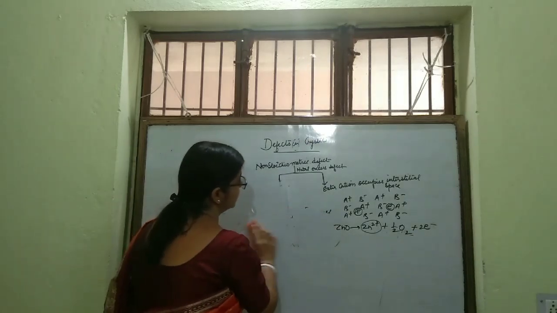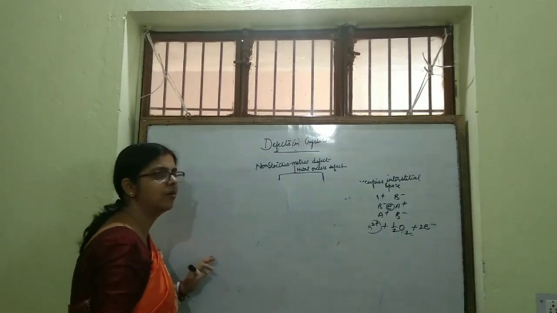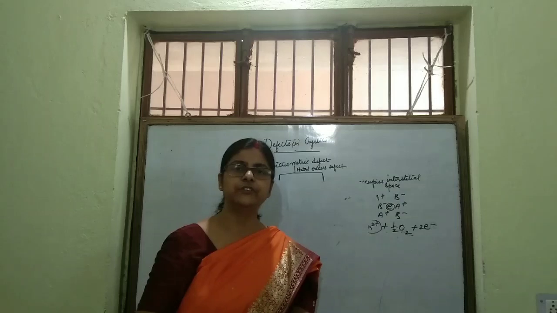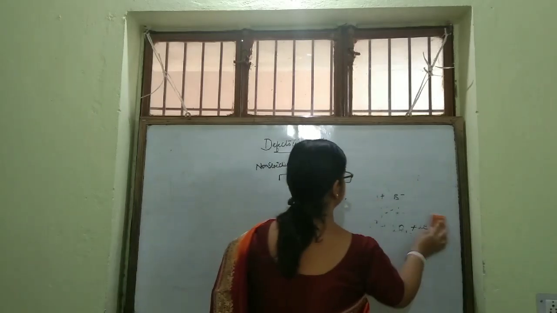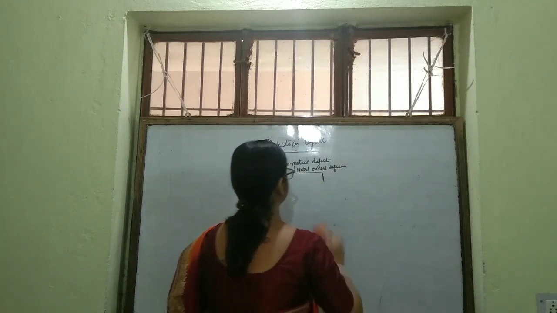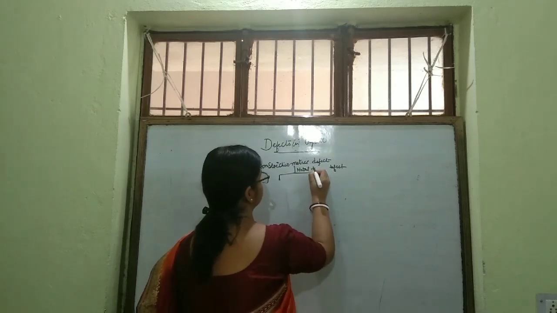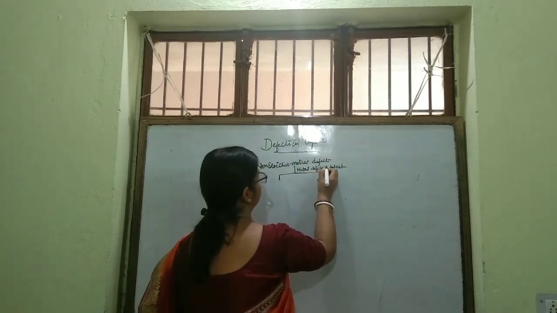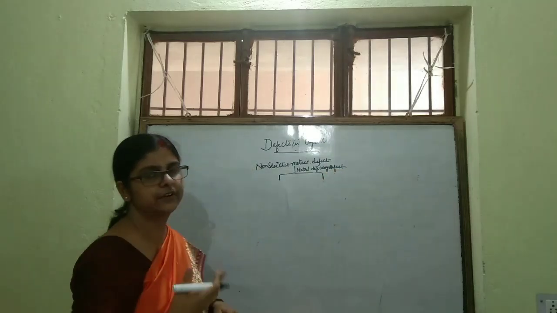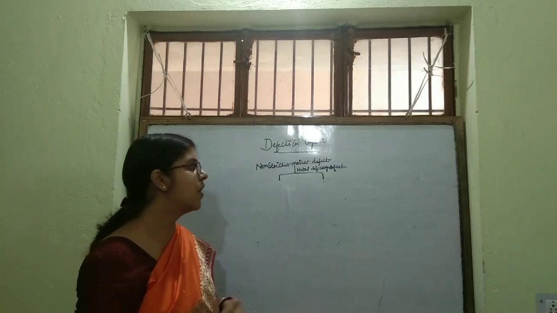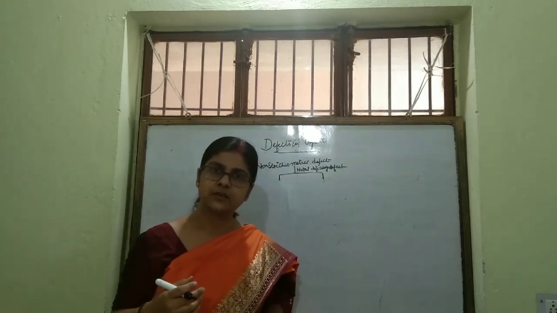Again there is a point, that is metal deficiency defect. How can it result? Metal deficiency defect can result if a cation leaves a crystal lattice, or if an extra anion comes in the interstitial places.